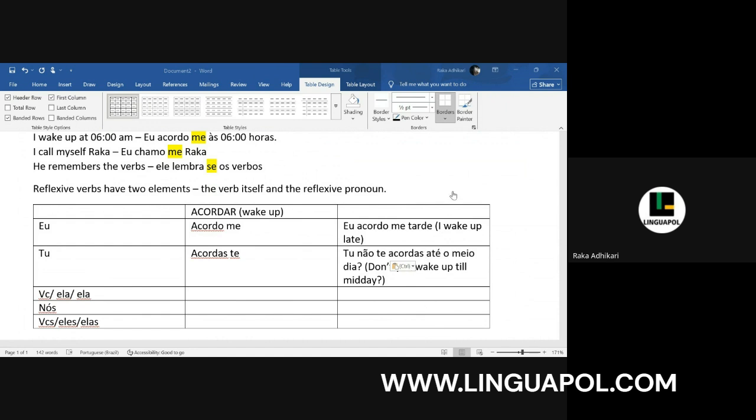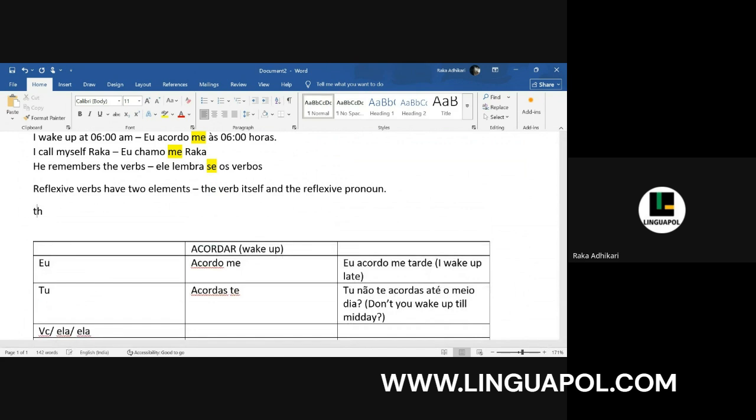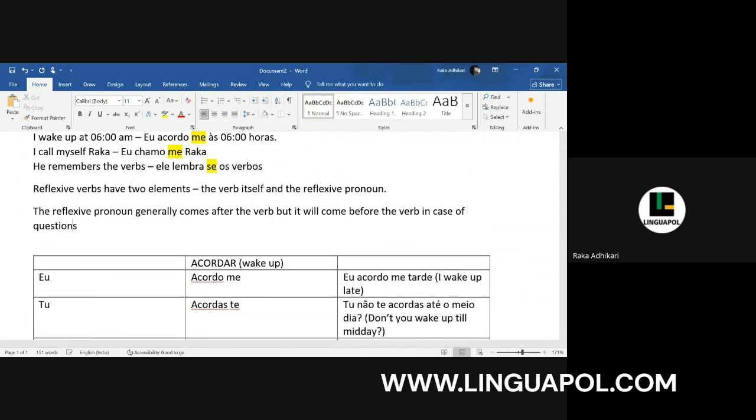So in this one, the reflexive pronoun will be used before the verb. So there's another point here. When we are talking about the reflexive pronoun, we need to understand that the reflexive pronoun generally comes after the verb, but it will come before the verb in case of questions and negative sentences.